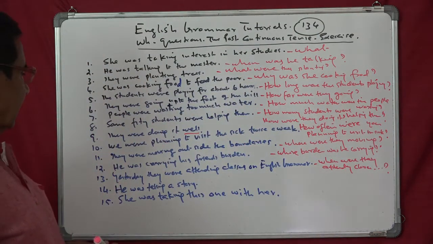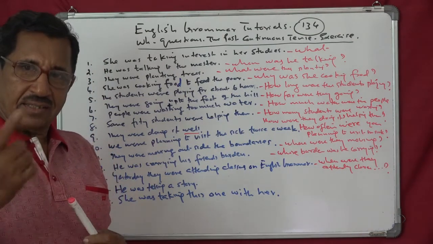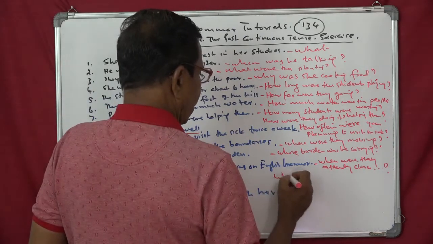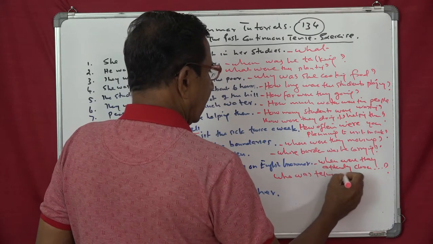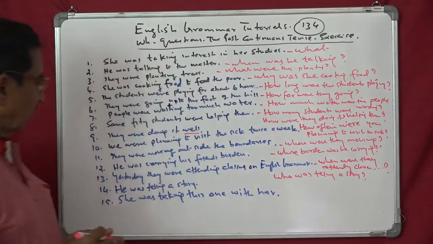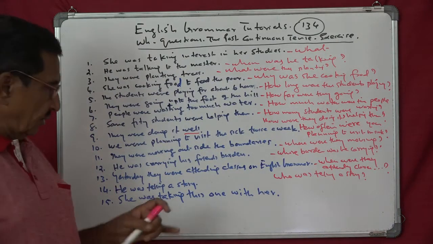He was telling a story. Answer he. Who was telling a story? You can also have another option. What was he telling? The answer will be story.